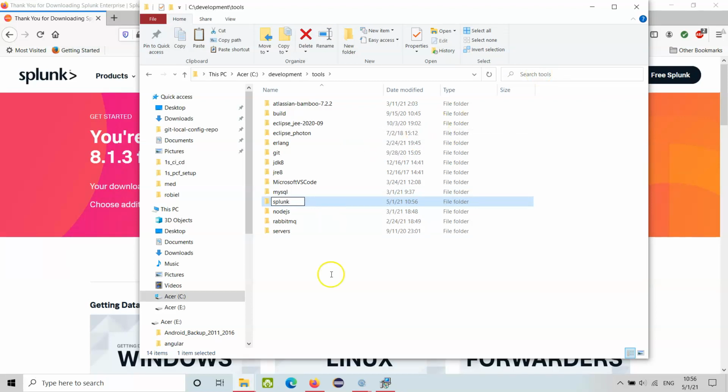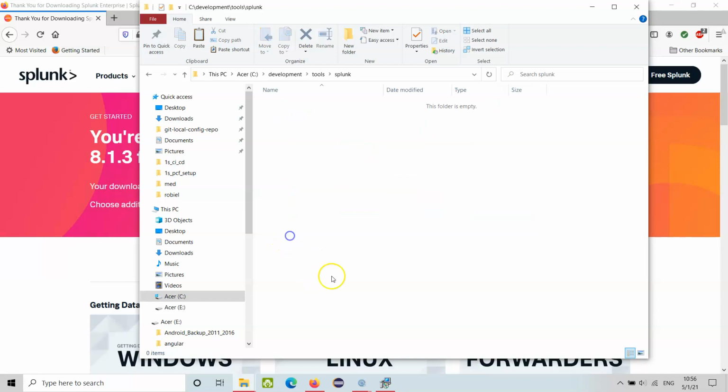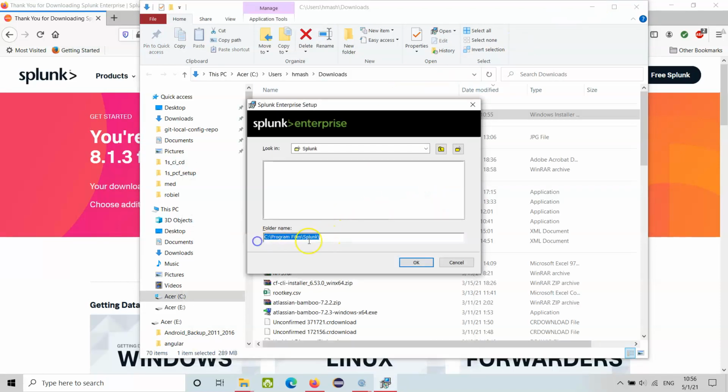That way I find them in one place. Splunk, take that path, and alrighty, tools Splunk. It doesn't matter, but okay, and click OK.